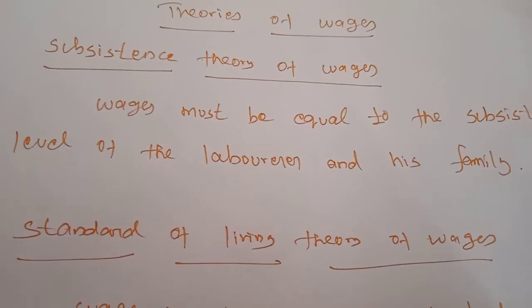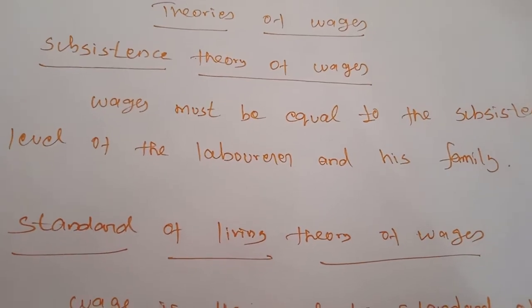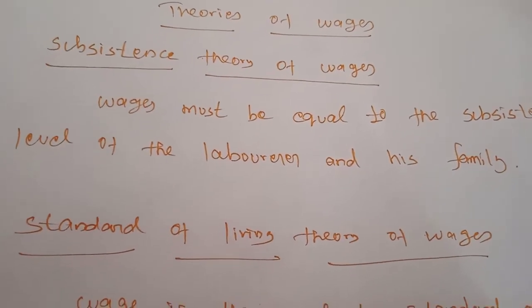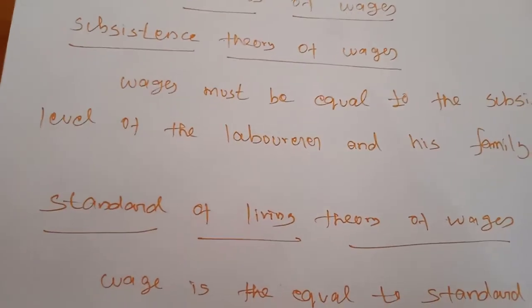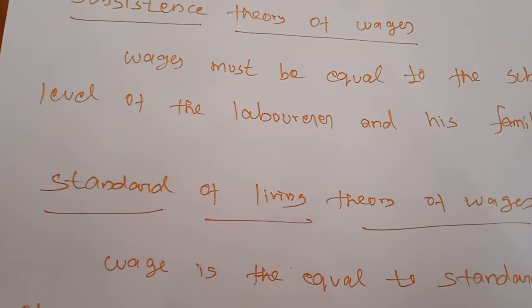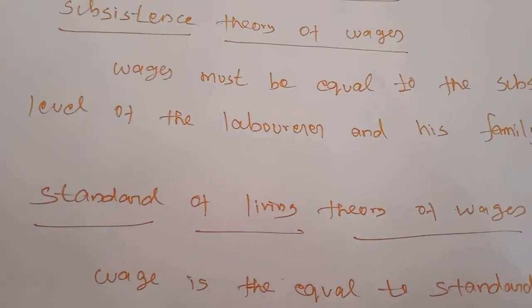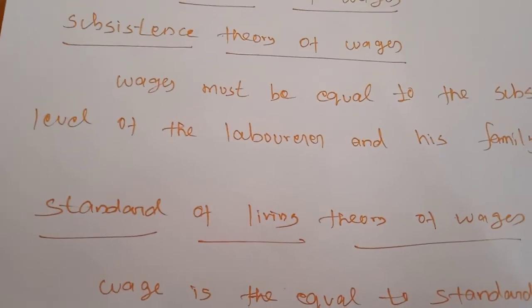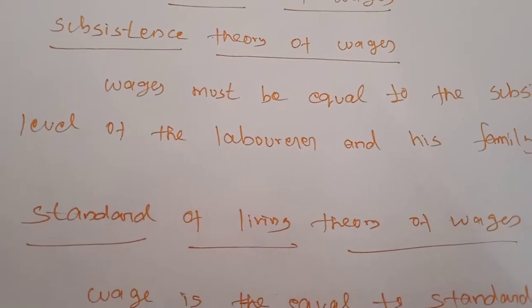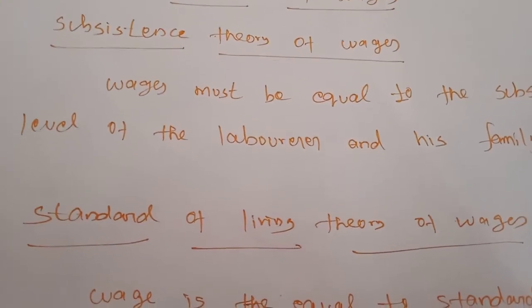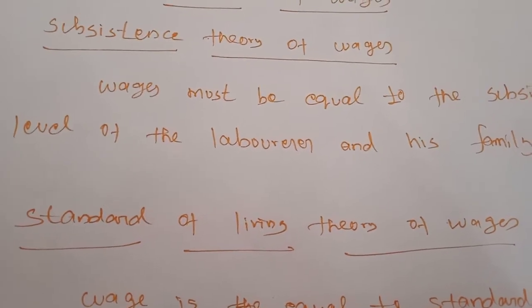So Ricardo and the Physiocrats considered providing wages only equal to the existence amount. Otherwise, the population would increase. On the other hand, if wages are lower than the subsistence level, there would be a reduction in population, and thereby the supply of labor falls and wages also increase to the subsistence level.